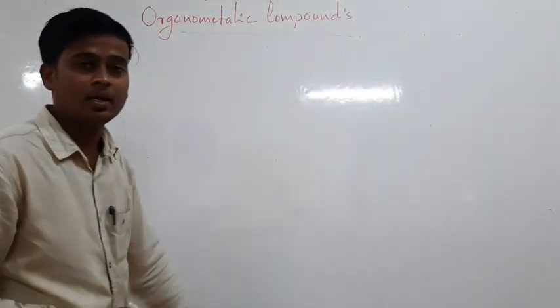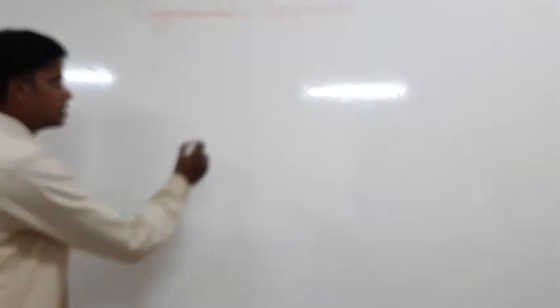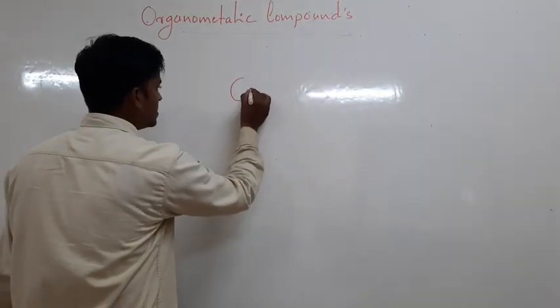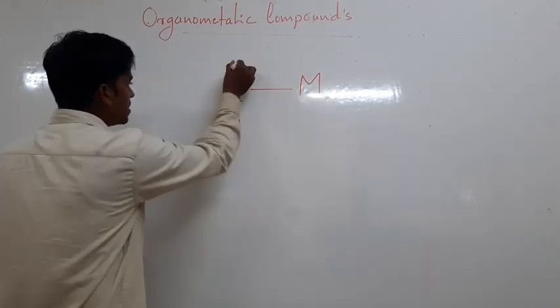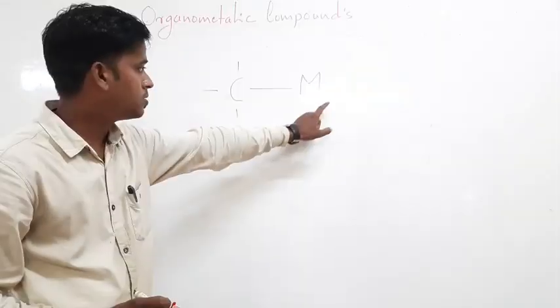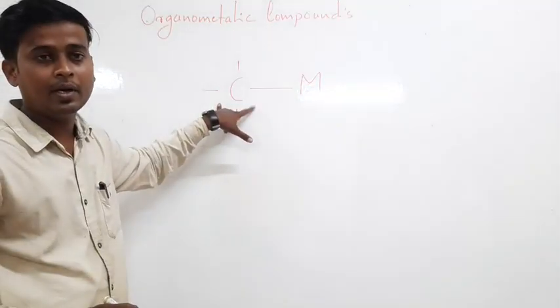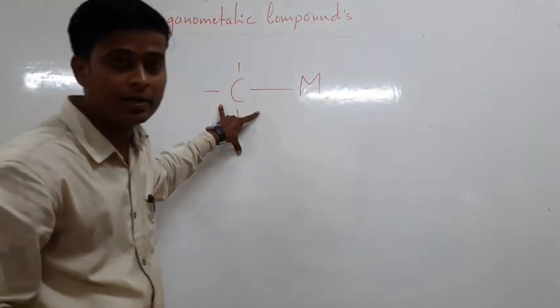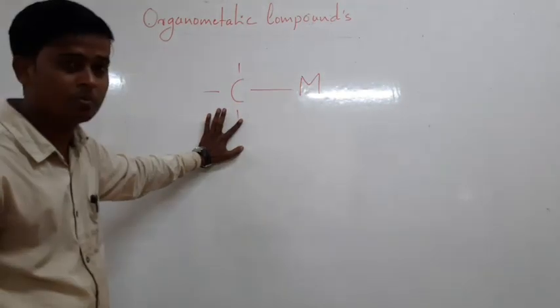Organometallic compounds are compounds in which a carbon atom is directly attached to a metal. The metal is directly bonded with the carbon atom of the hydrocarbon. Such compounds are called organometallic compounds.